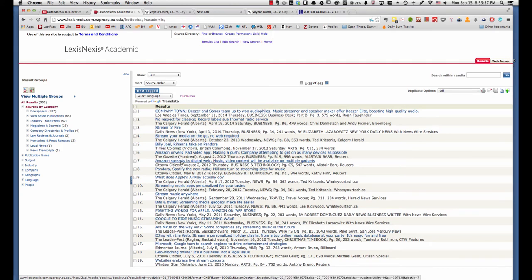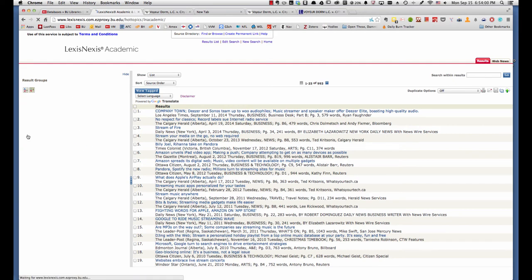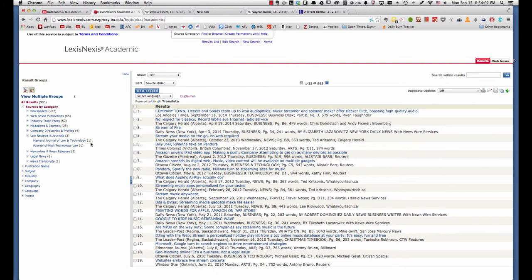Amazon spreads its digital web, etc., etc. So this is a good place to get an overview. But if we want to get beyond that, to get an understanding of the legal environment, we have to do something more. So this lists the results, the sources by category, and we can see that 2 of the results are law reviews in journals.